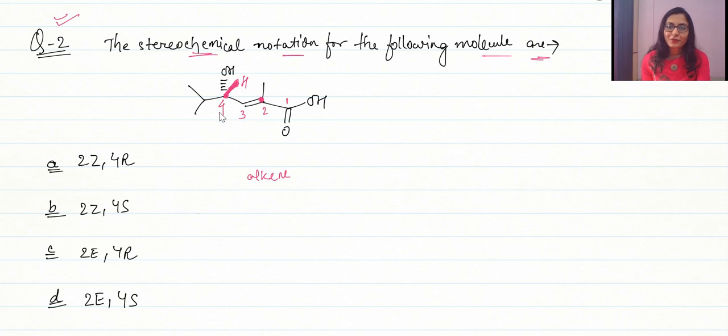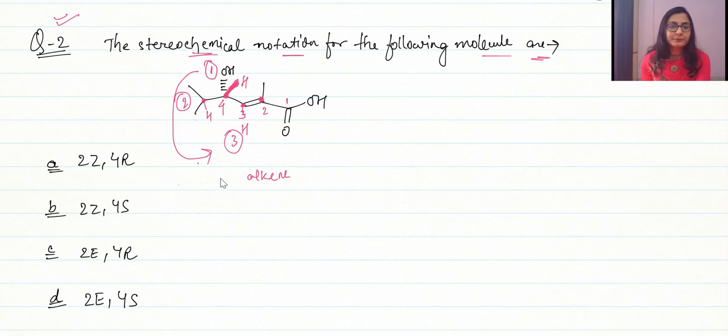Now for R and S, I have already told you how to give the priority. So let's give the priority. The first priority goes to oxygen, it is having the greatest mass. Then for the second priority we have to select between these two carbons, isn't it? So this carbon is connected to 2 real carbons and 1 hydrogen. This carbon is connected to 1 real carbon, 1 phantom carbon and 1 hydrogen. So definitely second priority goes to this because it is connected to 2 real carbons. Third priority goes over here. So this is 1, 2, 3 anti-clockwise.